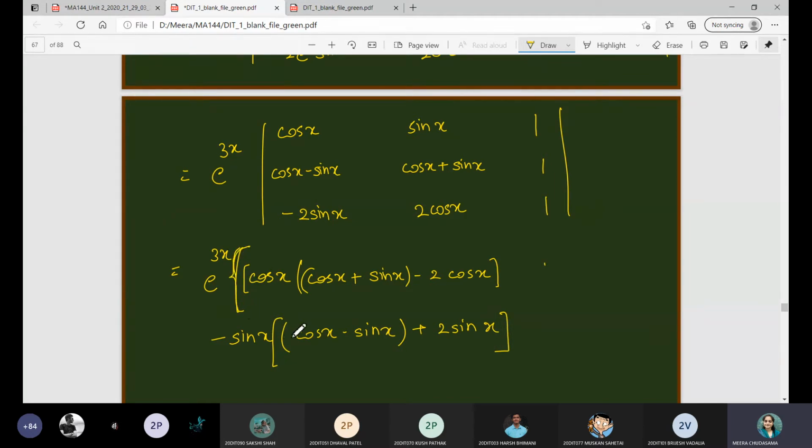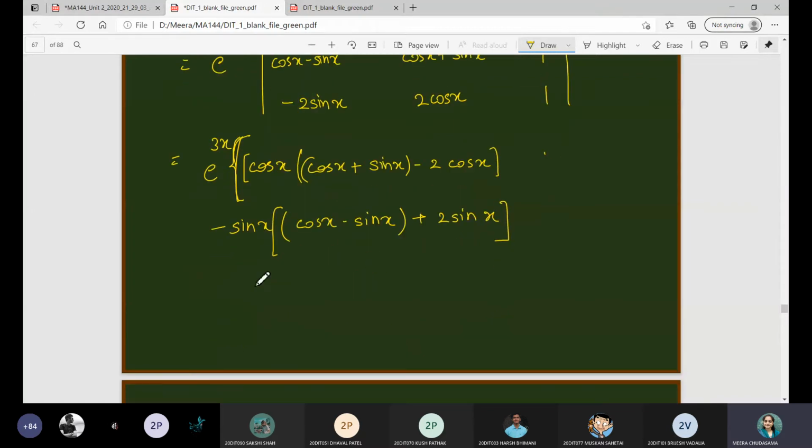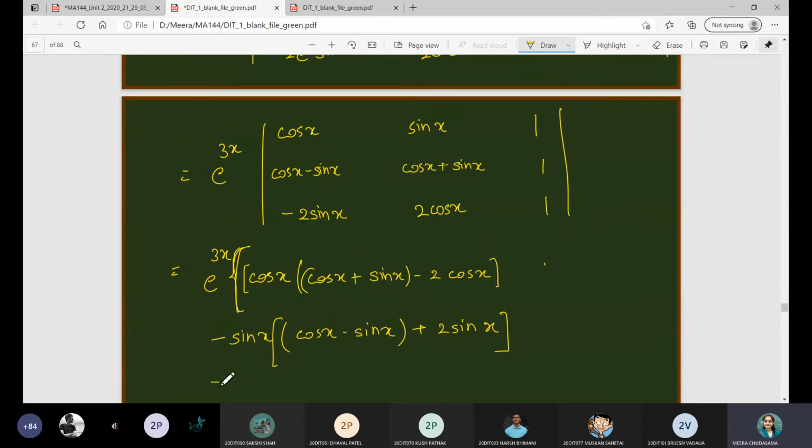I will make this as curly bracket, and last one is plus 1 into 2 cos x minus sin x minus minus plus 2 sin x cos x plus sin x, right?